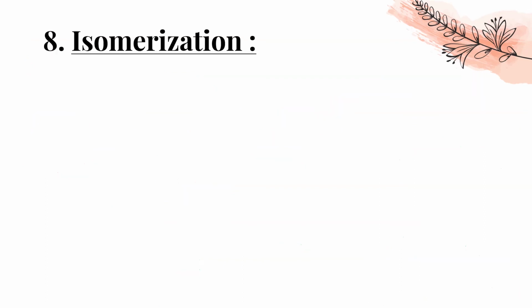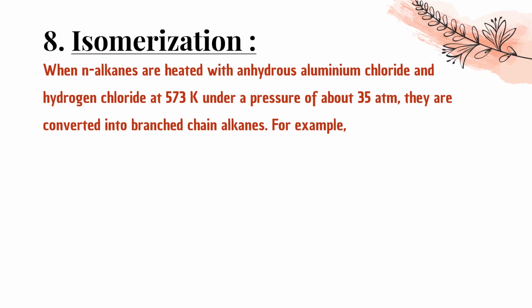Yes. Next is isomerization. When n-alkanes are heated with anhydrous aluminium chloride and hydrogen chloride at 573 Kelvin under a pressure of about 35 atm, they are converted into branched chain alkanes. That means it undergoes isomerization. So what is the reagent over here? Anhydrous aluminium chloride is used in presence of HCl at 573 Kelvin.